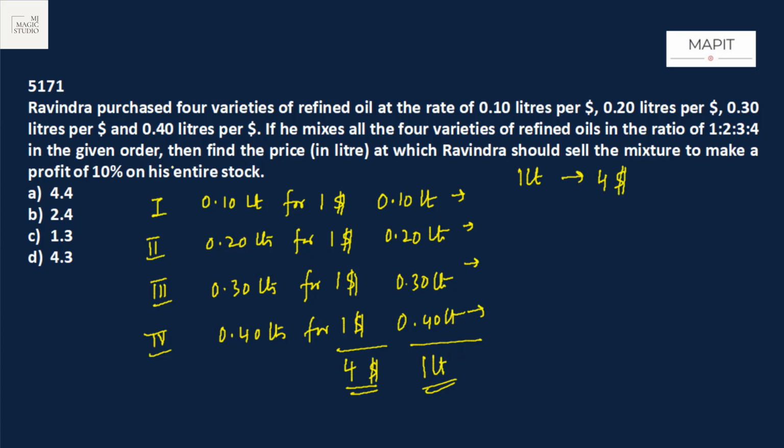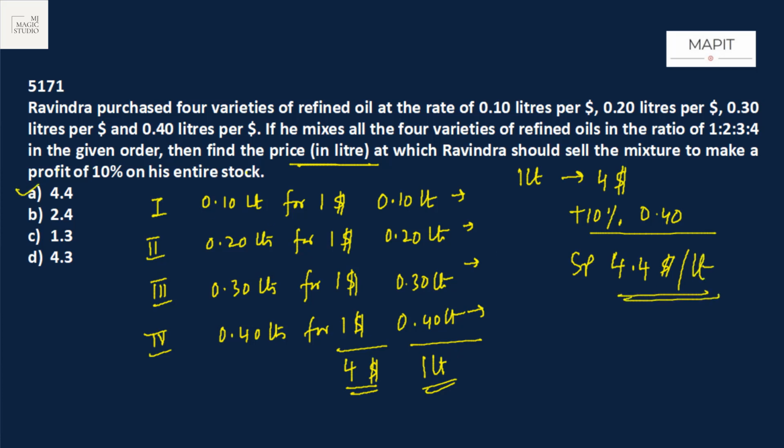Let's see what next. Then find the price at which Ravinder should sell the mixture to make a profit of 10% on his entire stock. His entire stock of 1 liter is purchased for $4. They are asking us for the rate per liter. So cost price is $4, add 10% profit, that is 0.40 to it. That means selling price per liter will become $4.4 per liter. 4.4 we have in option A.